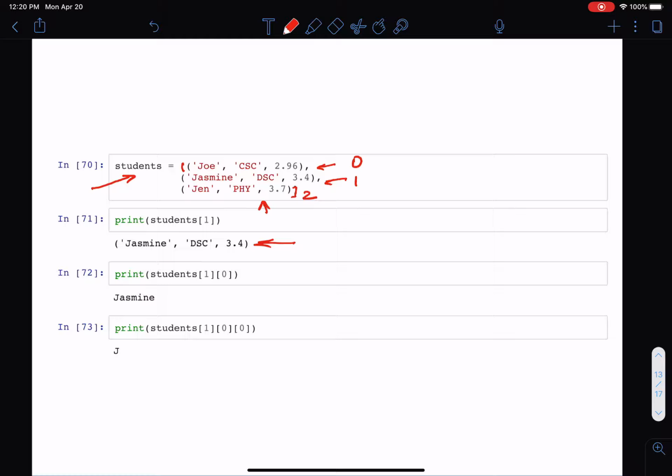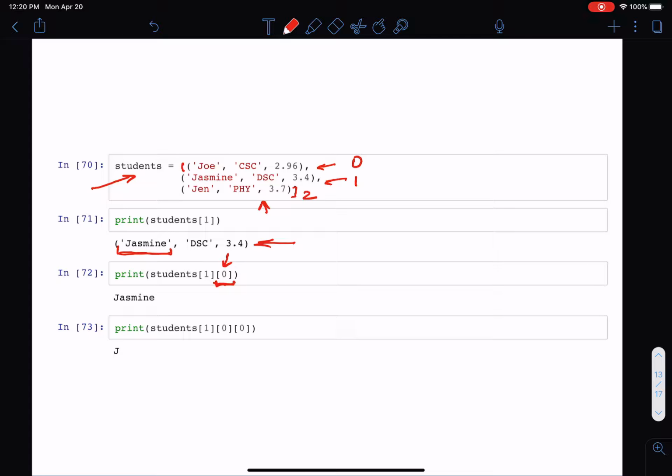Now, if I want to only output the name of that student, then I'm going to use a second set of brackets and an index.